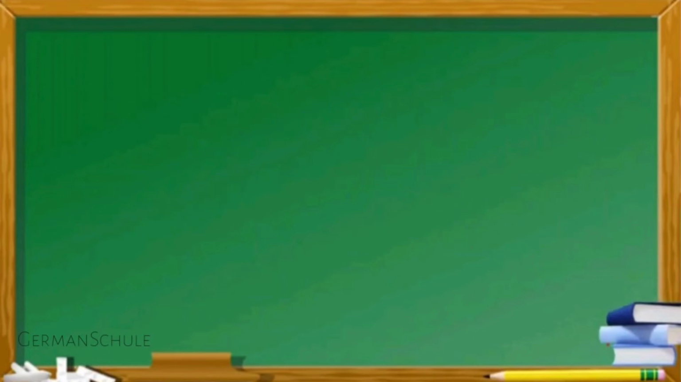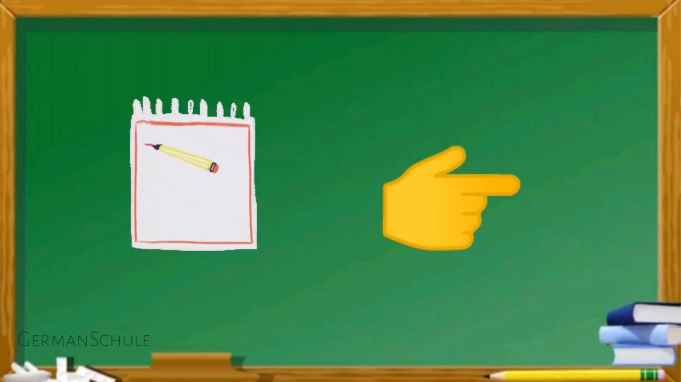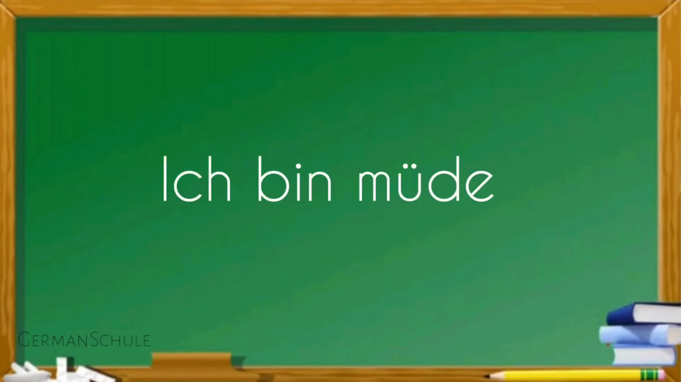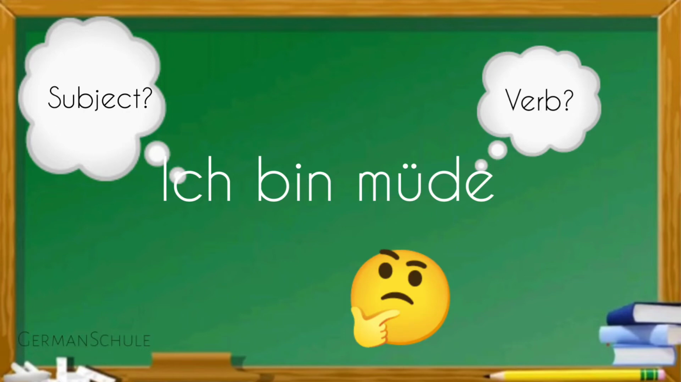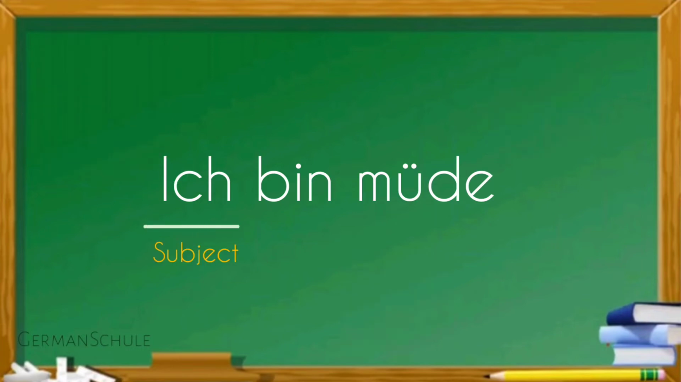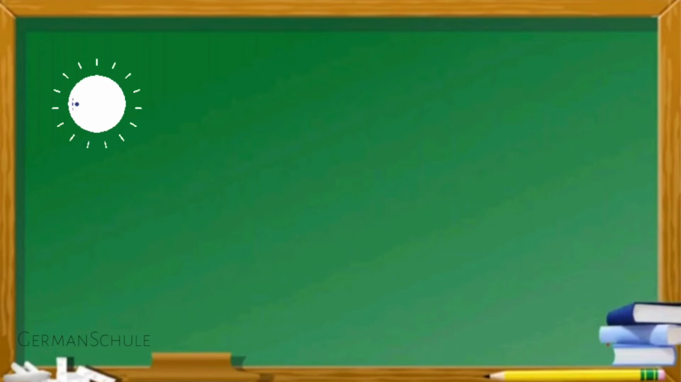Now it's your turn to analyze one sentence. Ich bin müde. What do you think? Where is the verb and which is the subject? Answer: ich is the subject and bin is the verb, which is in second position.